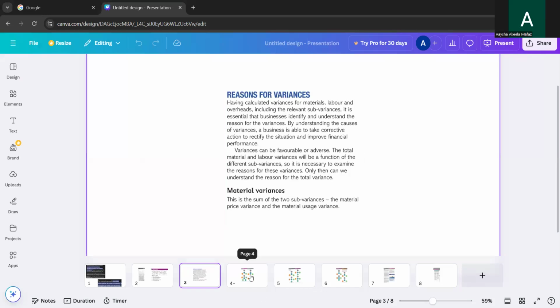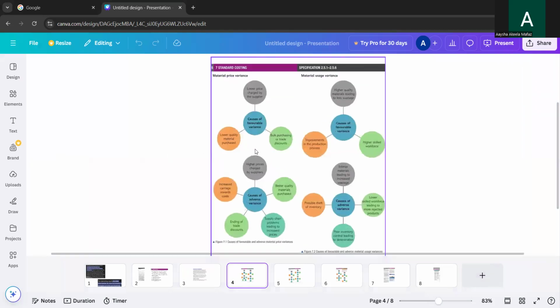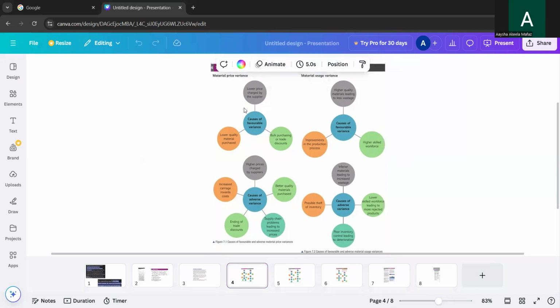Do you want me to explain again all the equations I taught you before? No, no need to. Okay, now look at this. These are the reasons for variance. Material price variance: we'll see when it is favorable. Causes of favorable variance. If you get a positive answer in a question, then it will be favorable.